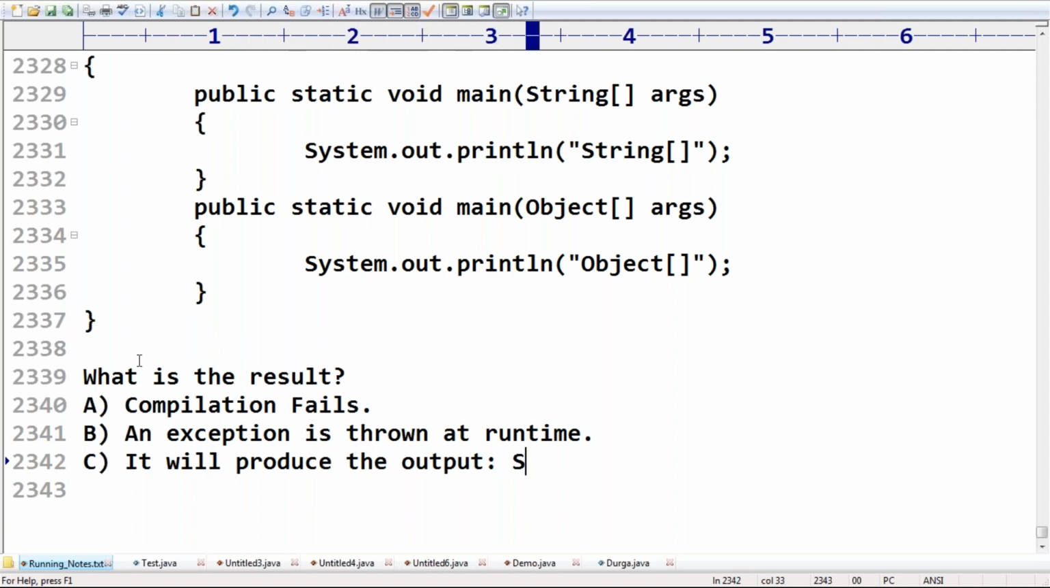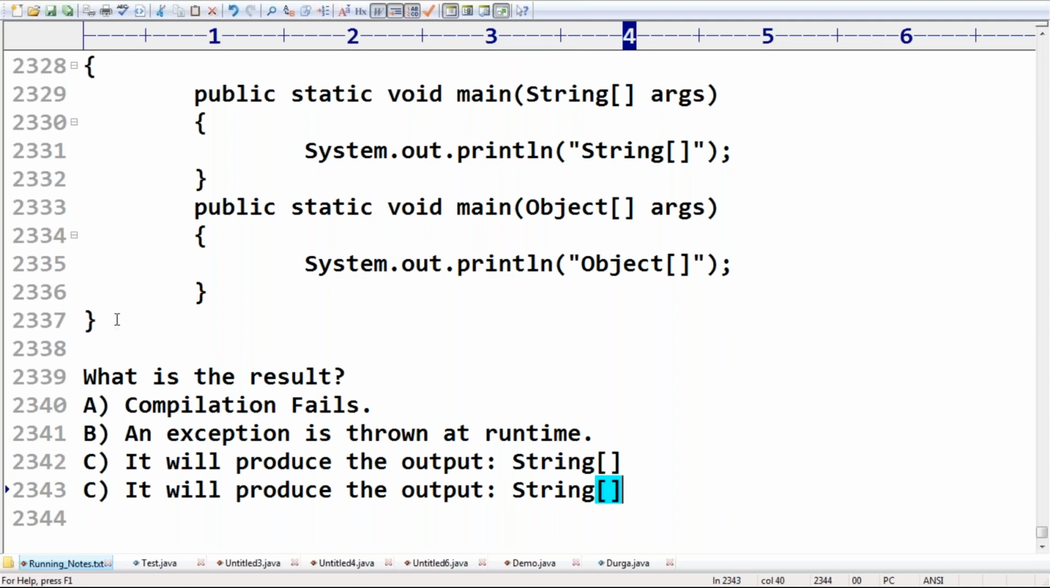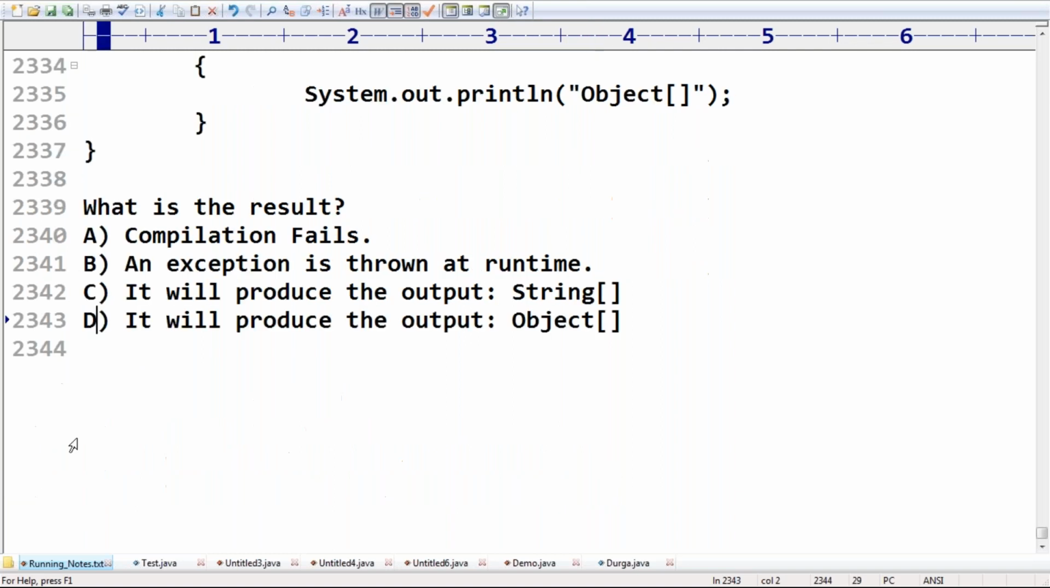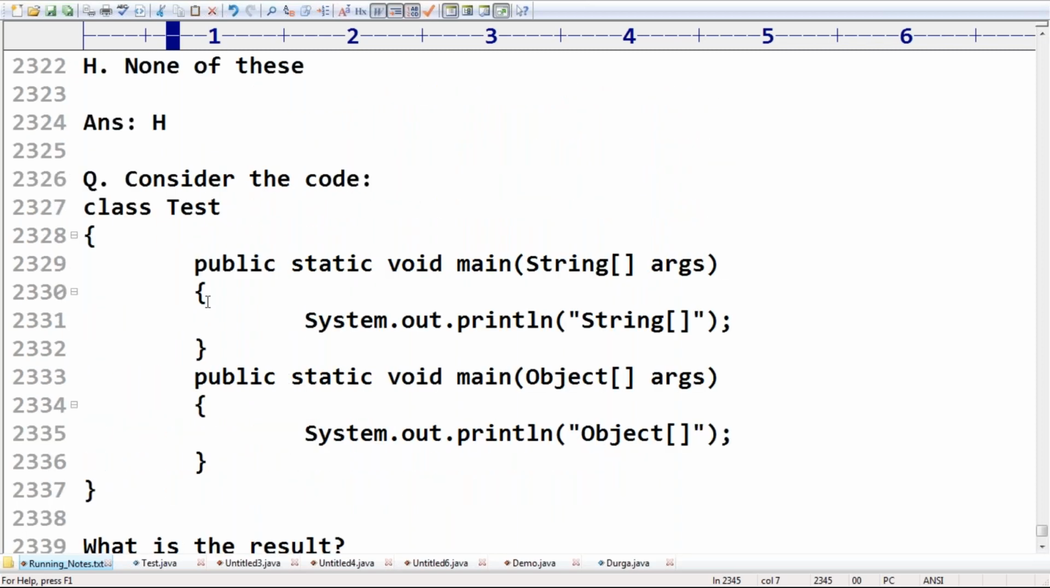Which output is it going to produce? String array, or object array? Which one is the correct answer? You already know, because it is always going to produce string array. So the overloading concept is applicable for the main method, but the JVM is always going to call the string array argument main method only. Remember, this is a bit important.